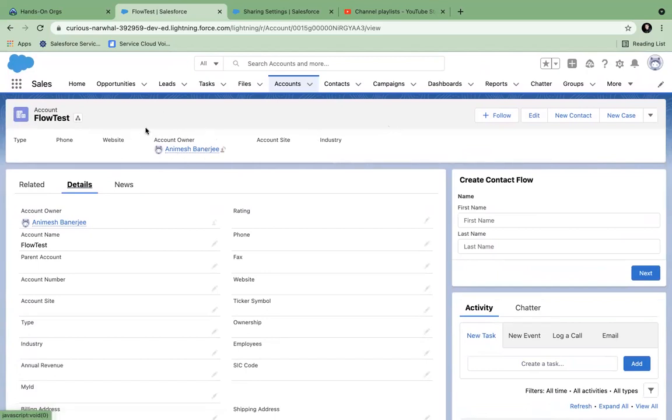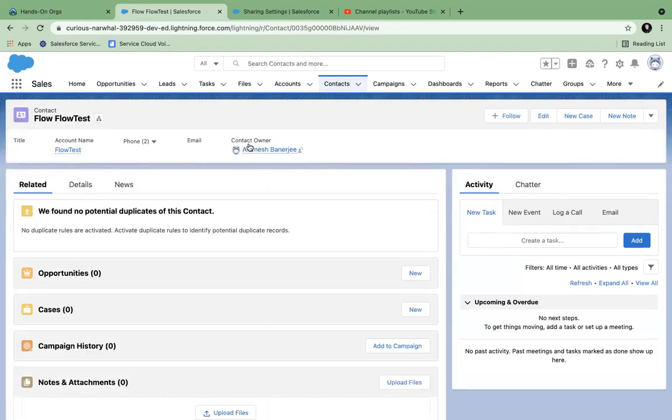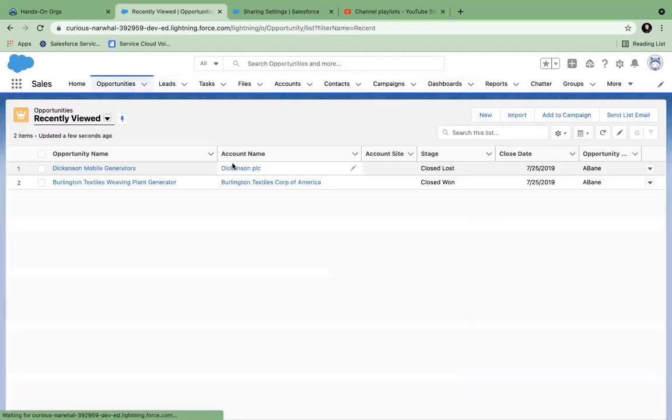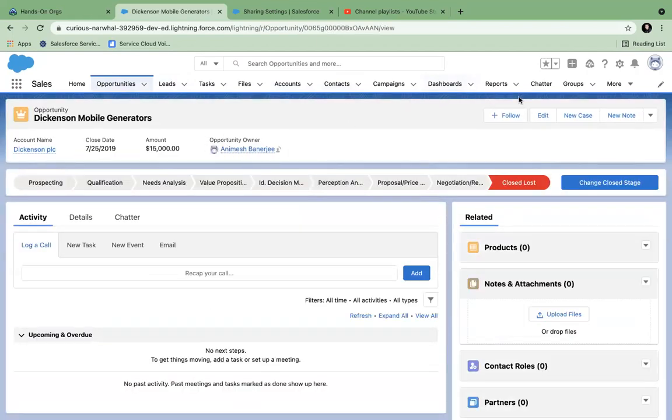Every record of Salesforce will have an owner. Only the master detail object will not have owner. For master detail records, the parent side owner will be applicable. So this is the guy who owns this record, who can do everything on that record. Clear? If you go to contacts, contacts also has owner. Opportunity also has owner. Every object in Salesforce will have an owner. Lead will also have owner.